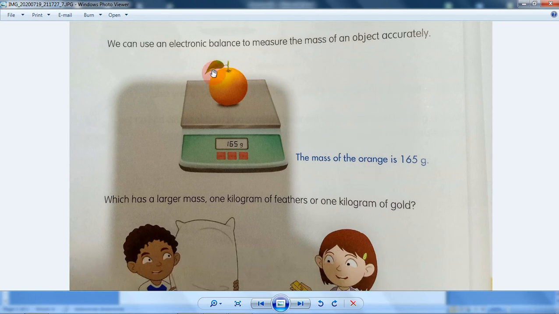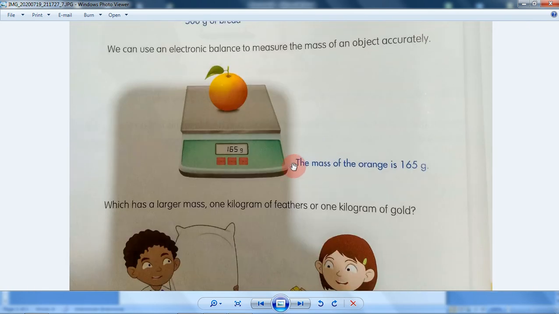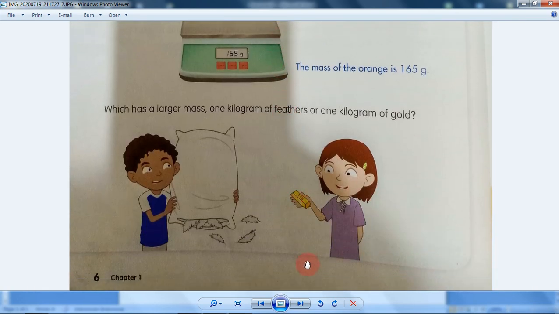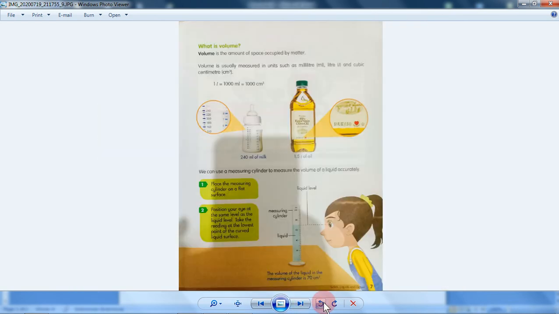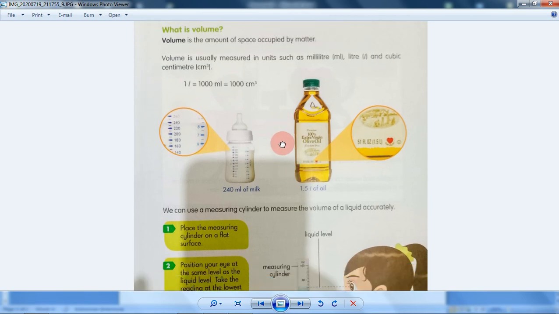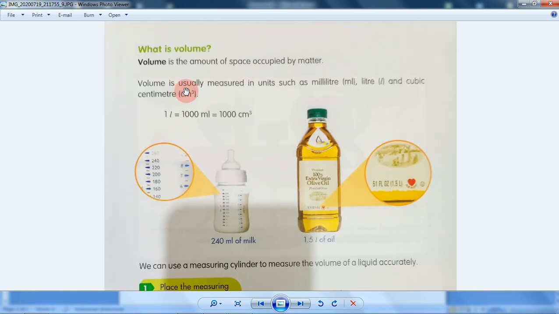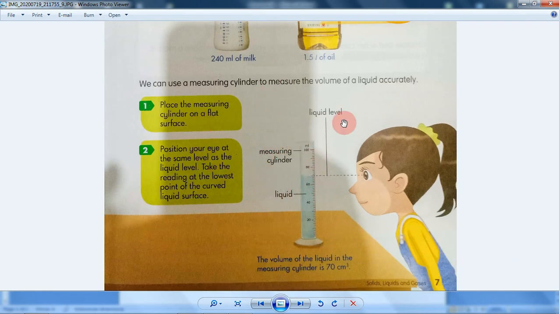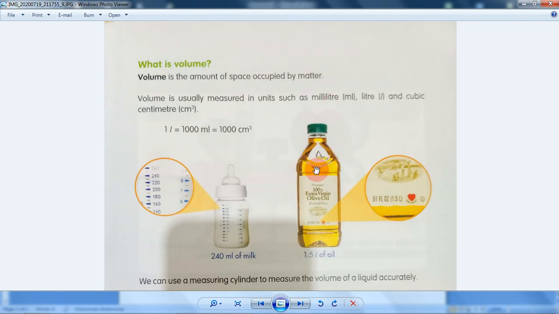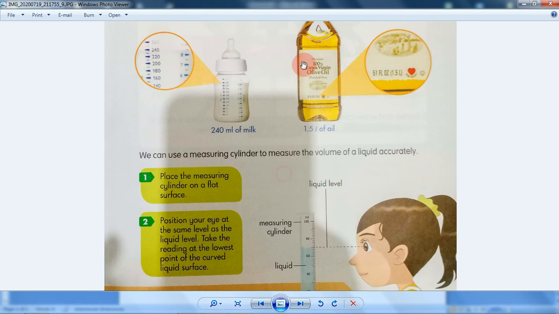And then we learned about these electronic devices, but we don't know how to use them, right? Unless you have one. And then we learned about volume, how to measure it, and the measuring cylinder for liquids. I think that's it for today, because we're going to continue this in part 2 this week.